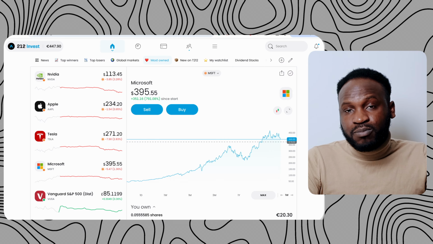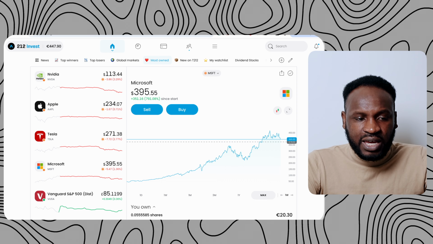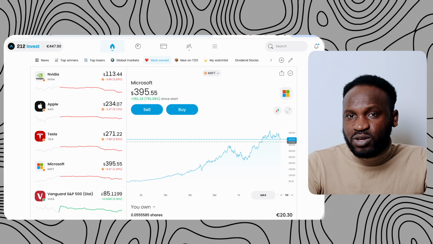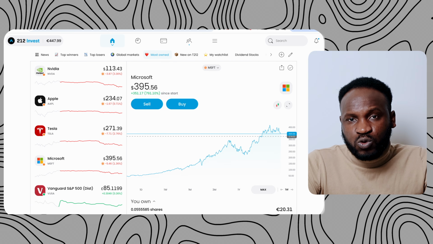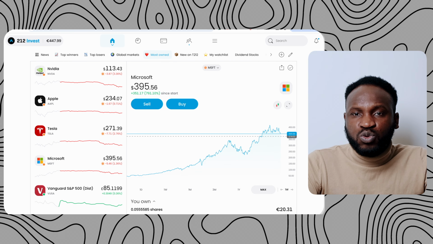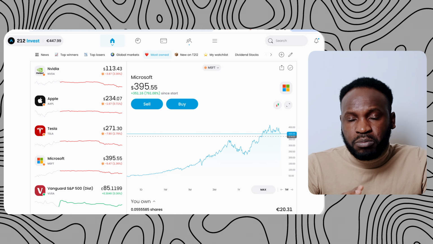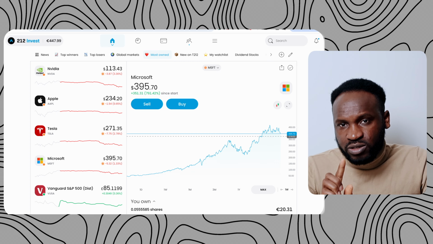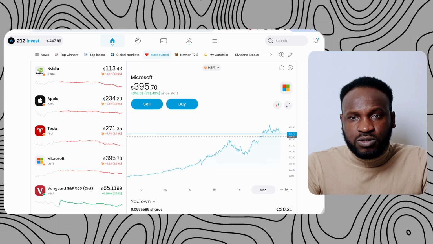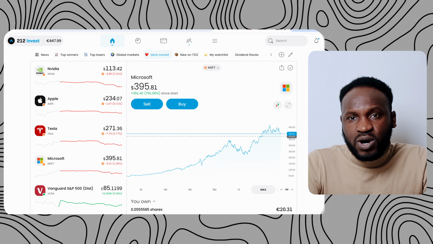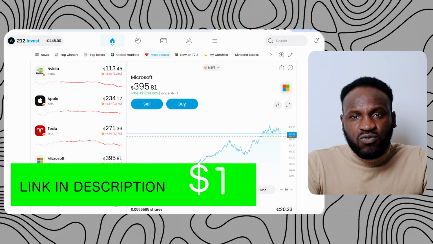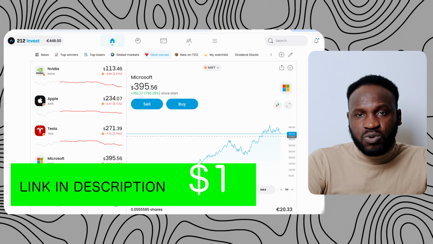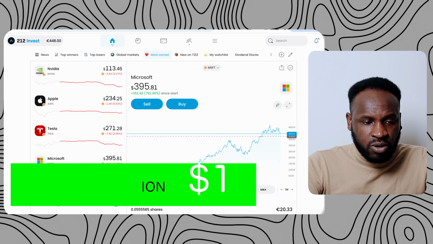The website I'm using to do my investment is Trading212. I use other platforms, but I always show Trading212 because it's one of the platforms that will allow you to start your investment with a minimum amount of $1. So you can start your investment with $1 today. If you find it useful, you can use the link in the description if you want. So that is one thing that I want to let you know on this first page.